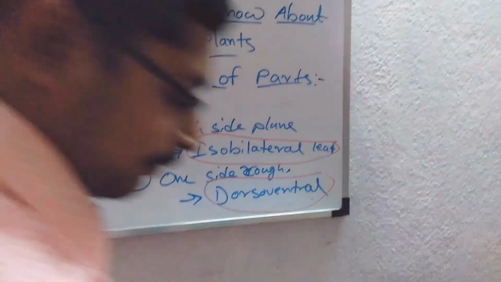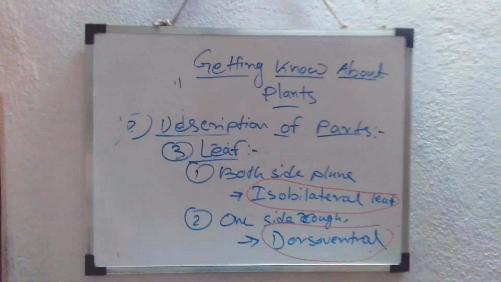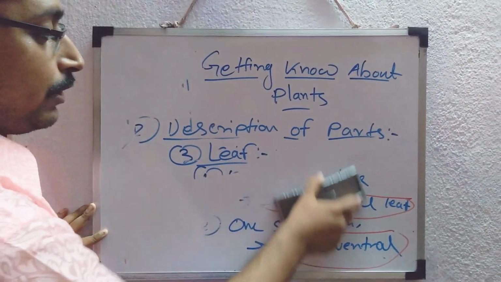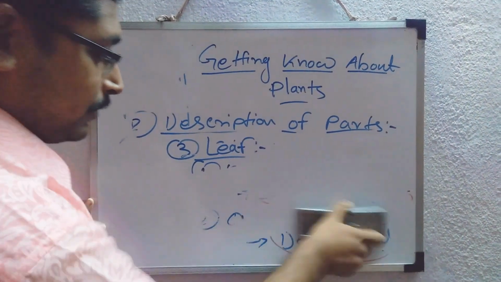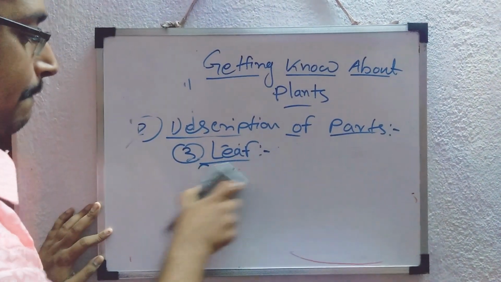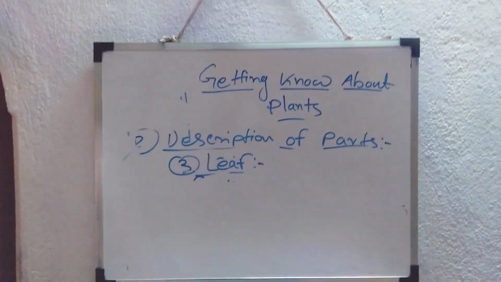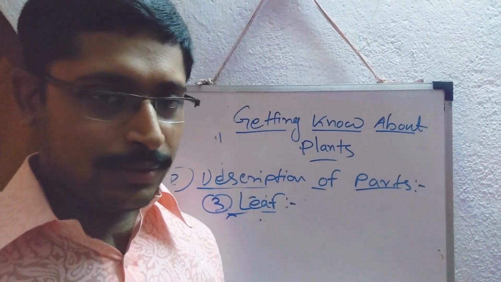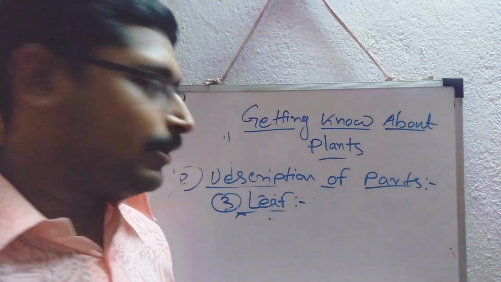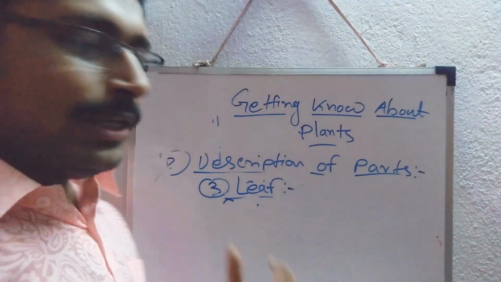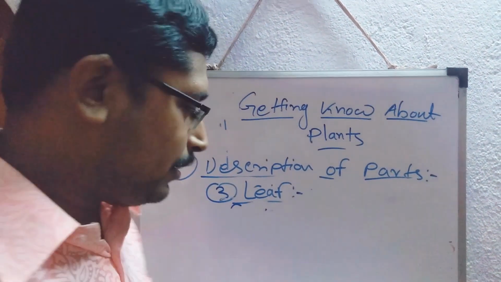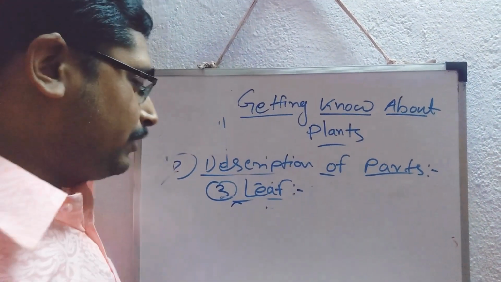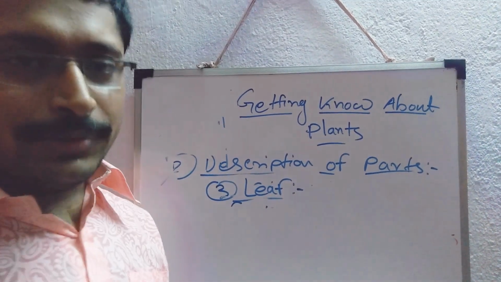Just like stem and root, the leaf also has some modifications. So now modifications of leaves. Modified leaves: you know that in case of the xerophytes, they have been modified to spines for the protection purpose. Sometimes some leaves have been modified for water retention purpose. So these are the modified leaves examples.